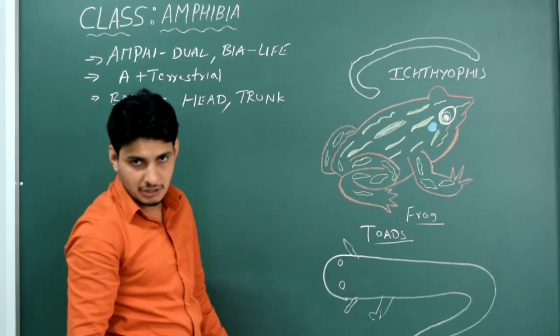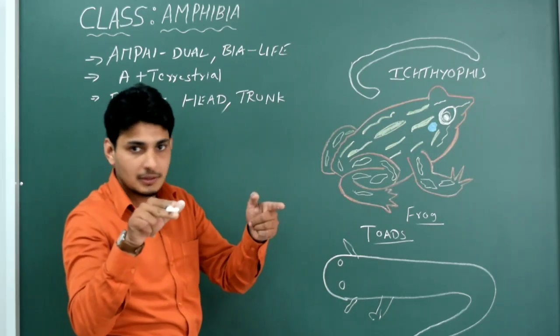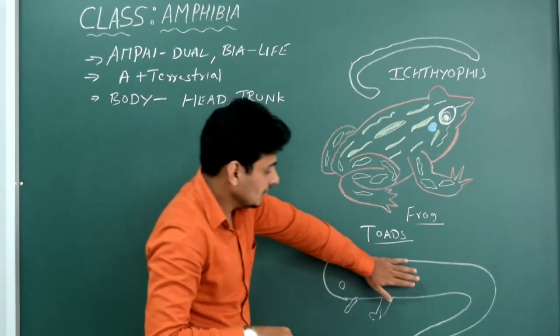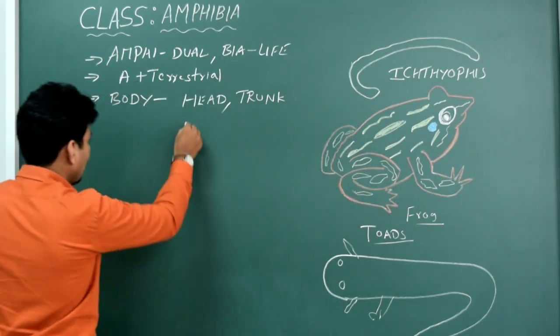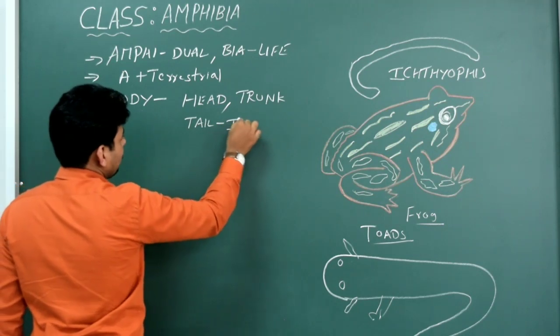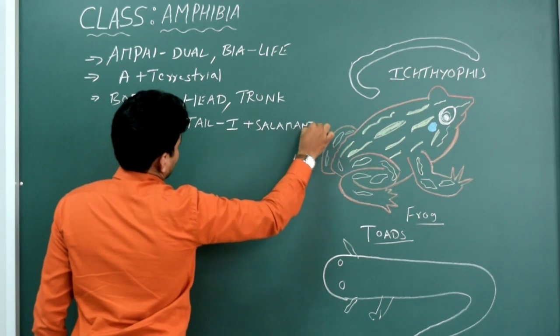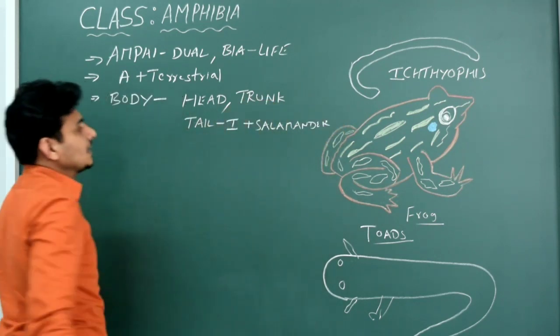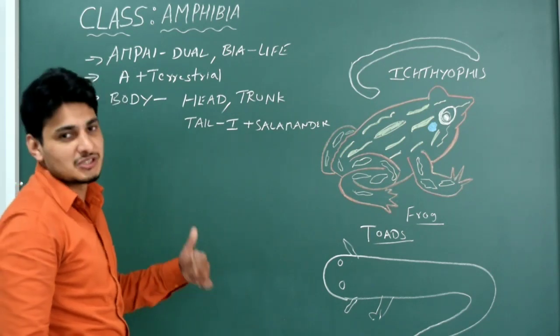Frogs, do they have tail? No, only in the larval stage of the frog you see tail. Got it? Whereas in the case of salamander and ichthyophis you see tail. So we have to add a point here. Tail is seen in ichthyophis plus salamander. Okay, in frogs you don't see the tail in the adult stage, but in the larval stage you see.